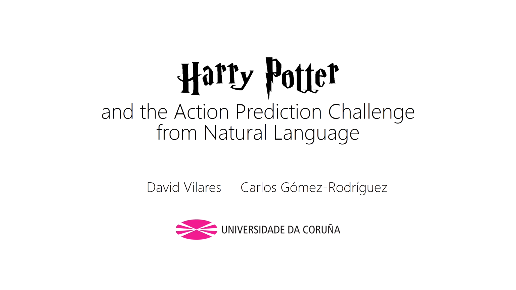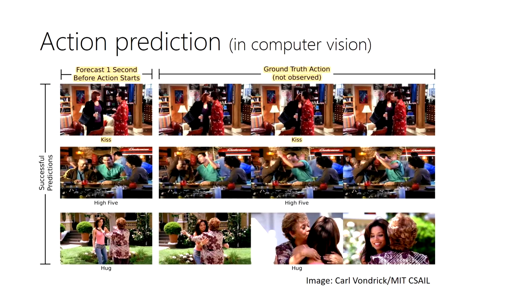The topic of the talk today is going to be action prediction from textual descriptions of scenes. So probably you have heard before about action prediction, but in the context of computer vision. Here usually we have a video and we have some previous frames, maybe from 1 second before, 5 seconds before, and we have to predict what is the upcoming action that is about to happen. For example, in these frames, we can predict a kiss in the first case, a high five, or a hug.